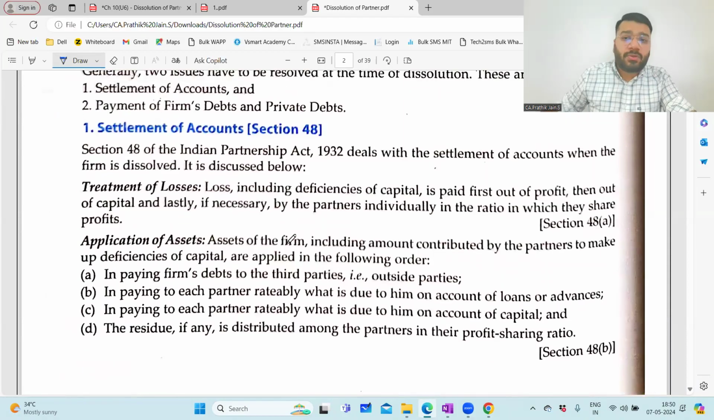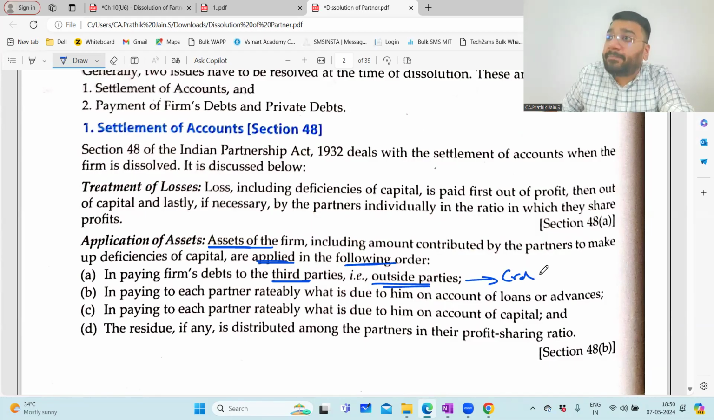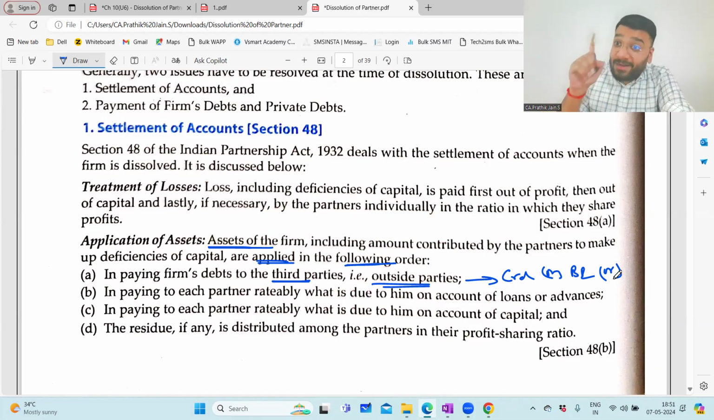This is there in your CA book also, foundation book also. It says that whatever assets you have sold and the money is realized, you have to apply it in the following order. First, you have to utilize the money for paying the third parties, that is outside parties. Who is an example of third parties? Creditor or bank loan. Please tell me, if any loan you have taken from the partner's wife, is the partner's wife an internal party or a third party? Third party only. So a partner's spouse loan is also an outside party. First, you have to make the payment to them.